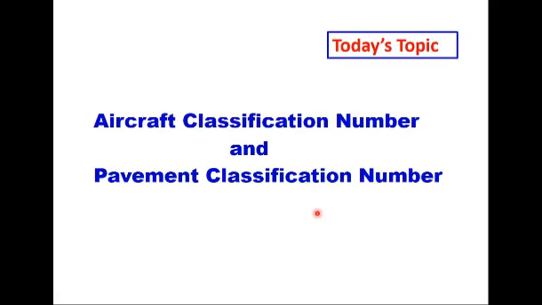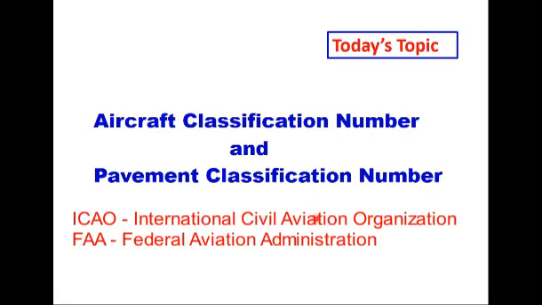Hello friends, today we are going to discuss a completely different topic, aircraft classification number and pavement classification number, ACN and PCN. In 1977, the International Civil Aviation Organization, that is ICAO, established a study group to develop a single international method of reporting pavement strength.